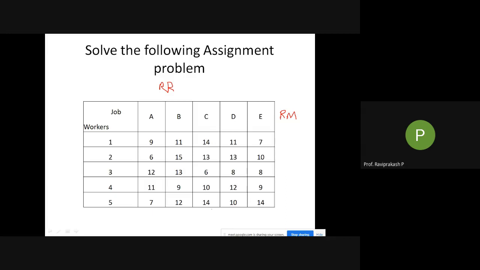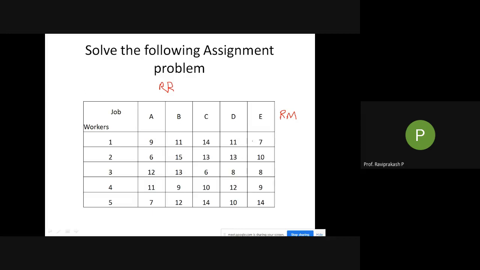First, if anybody is writing, stop everything and focus on your screen. This is very important. If you get confused here in any step, you will not be able to understand or will go wrong. So leave everything, focus on your screen. You can copy it later. So row minimum. What is row minimum?